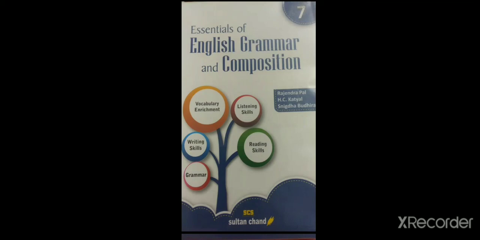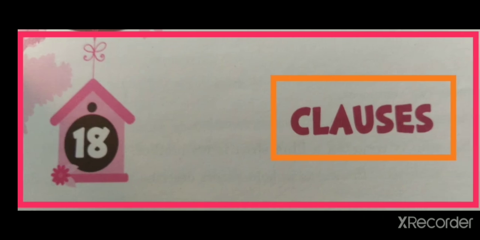Hello, dear students. Today we are going to start chapter number 18 of our English grammar book, Essentials of English Grammar and Composition. And the name of the chapter is Clauses. Actually, sometimes we take clause as phrase, but we must be able to distinguish between clause and phrase. That is what we are going to learn in this chapter.